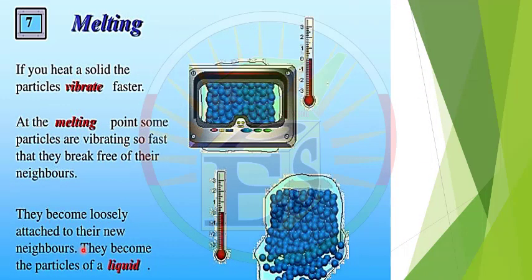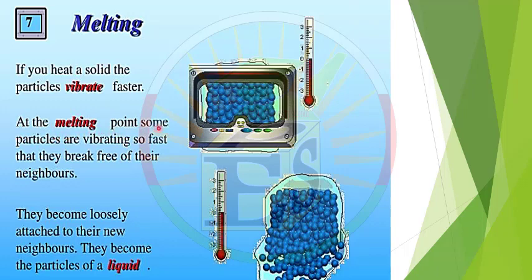Melting process. We will study different processes: melting, freezing, evaporation, boiling, condensation and sublimation. At first, we'll study melting. Melting is a process in which we change matter from solid to liquid. If you heat a solid, the particles vibrate faster because they gain energy.